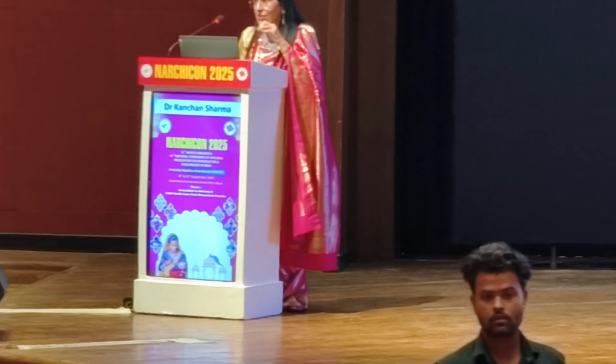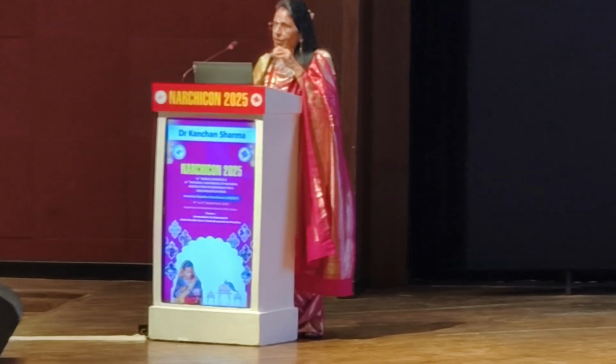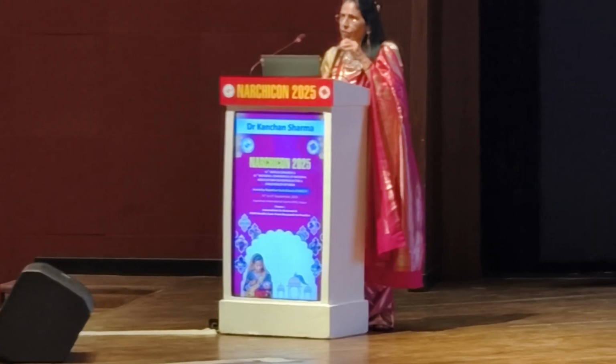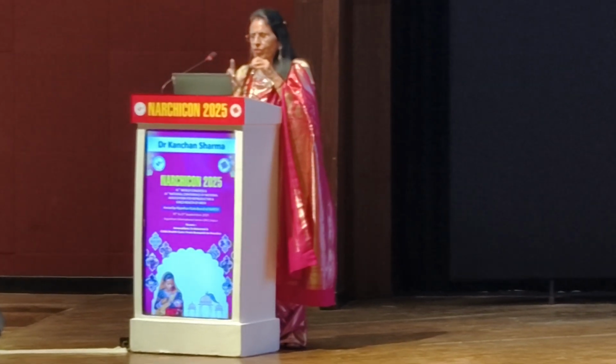This is a very important condition. Many of us, even I, have seen many cases of worm infection in the abdomen that may present like a pain in abdomen or an abdominal lump, also iliopsoas abscess and pelvic kidney, a very important condition. Once, while doing an ultrasound on a patient of mine, the kidney was missing at its original place, and we found it in the pelvis on ultrasound; this was a pelvic kidney. So a pelvic kidney may also present as a pelvic mass and should always be kept in the differential diagnosis.